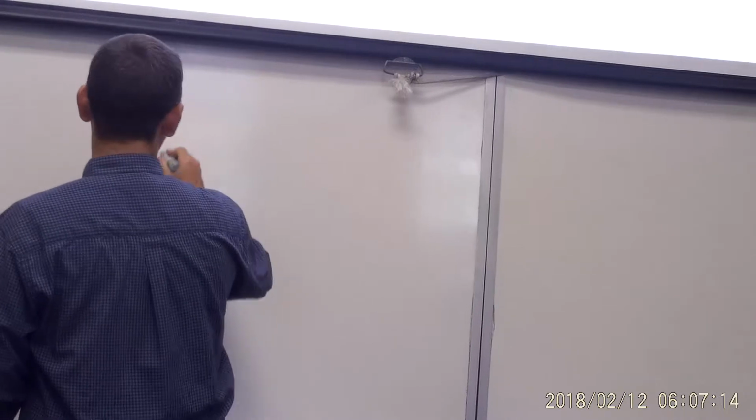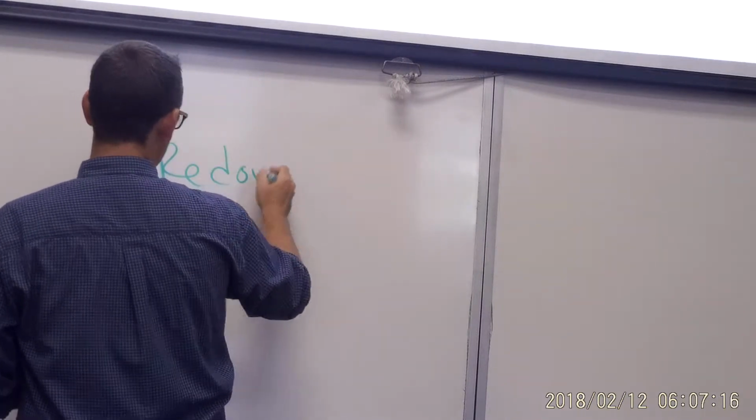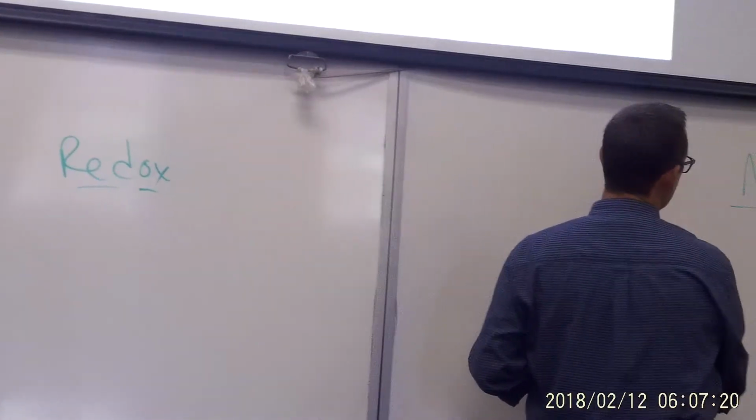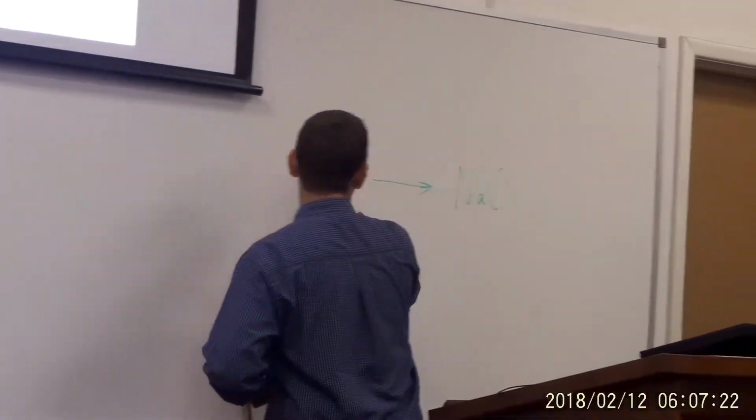Oxidized. And if something's being oxidized, something else must be reduced. So you can either say it's an oxidation reduction reaction, you can say it's a reduction oxidation reaction, or you can say it's a redox reaction, a redox. That's a single word that we've conjoined to say reduction and oxidation. Okay? All right, so you need to be able to look at a reaction and say, hey, that's a redox reaction.